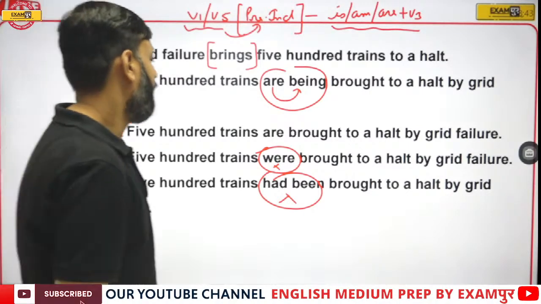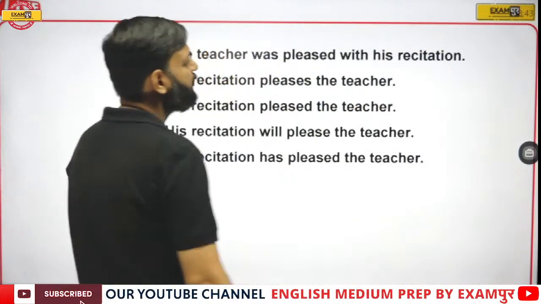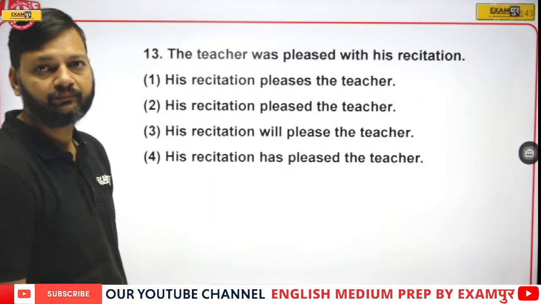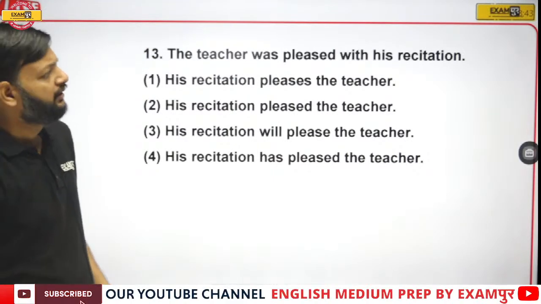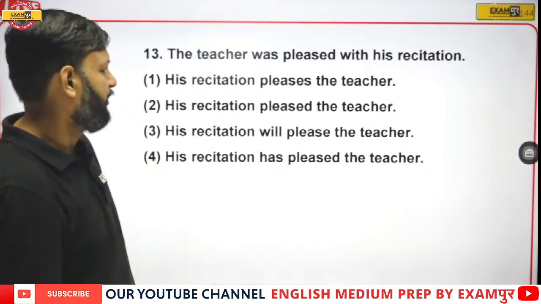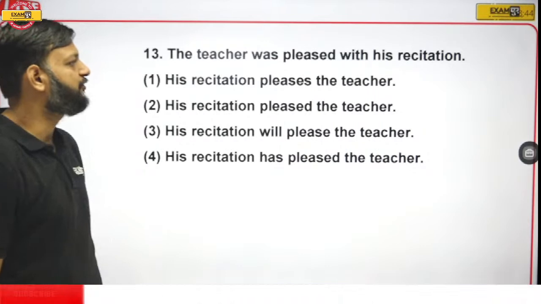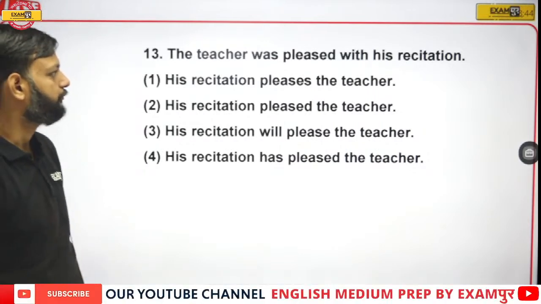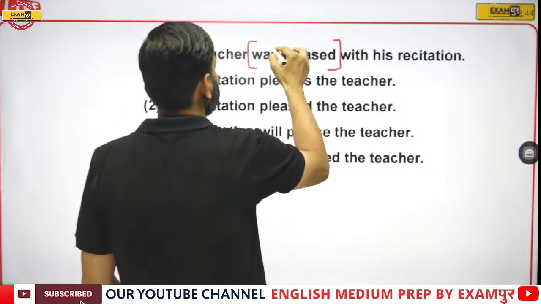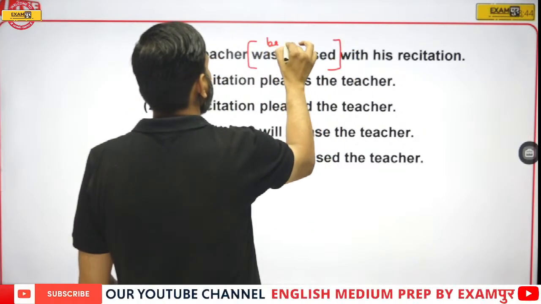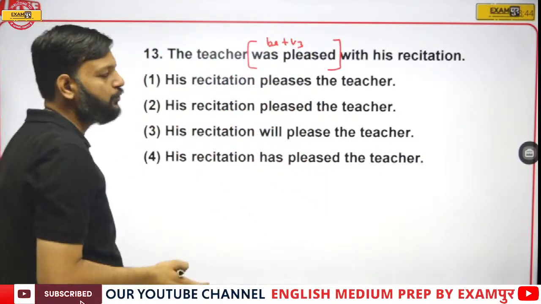Now question number 13. The teacher was pleased with his recitation. I'm very sorry, it's not reaction, it's recitation. This sentence is passive. Here we have be plus third form, which means this sentence is passive. We have to change it into active.